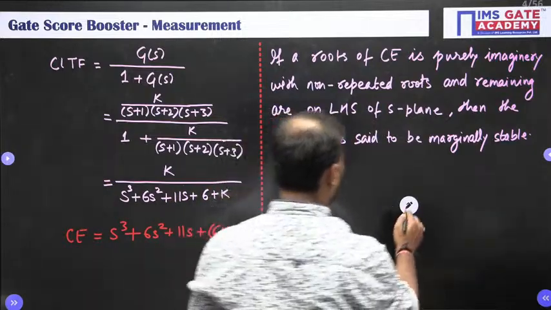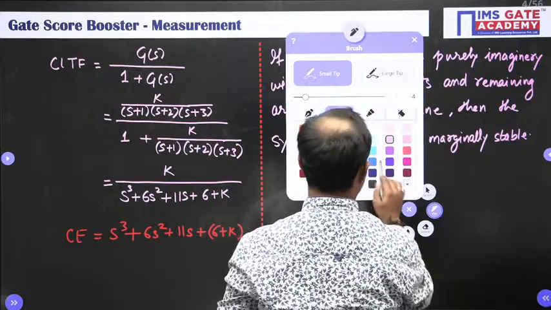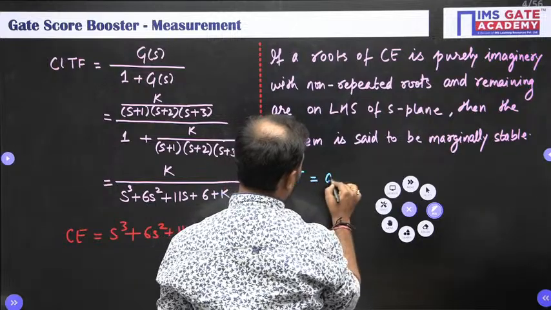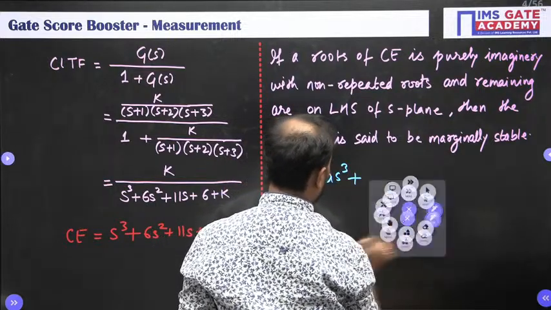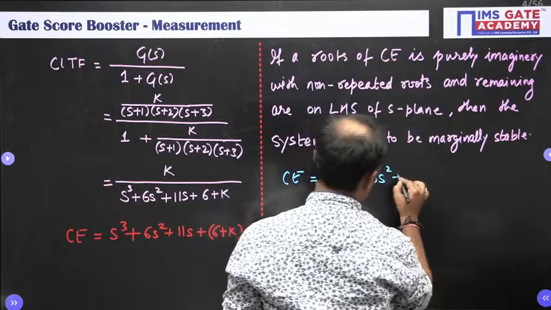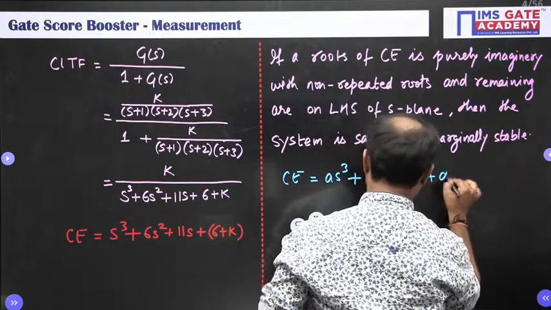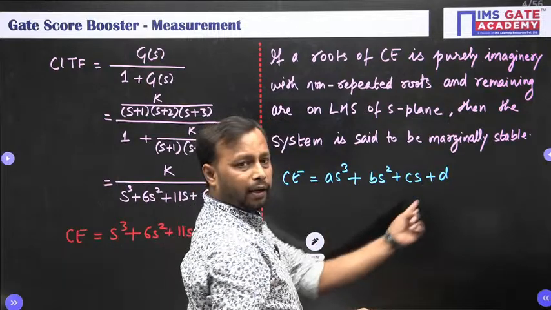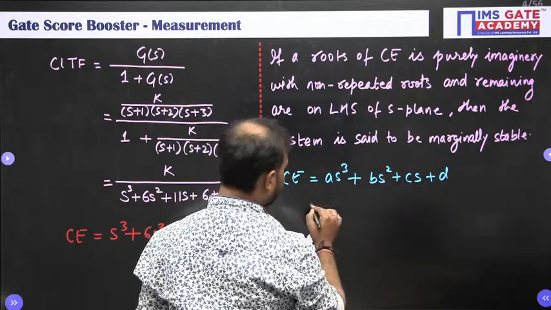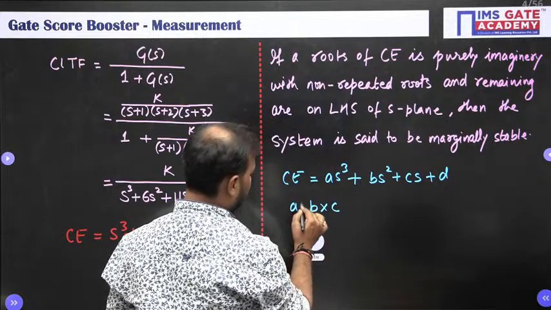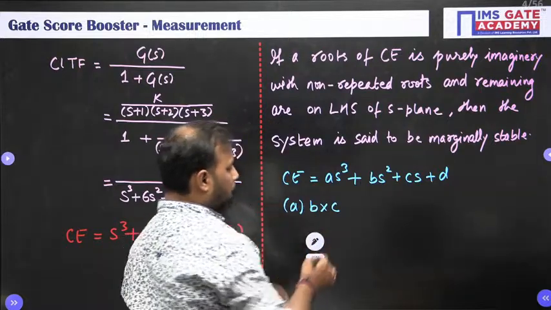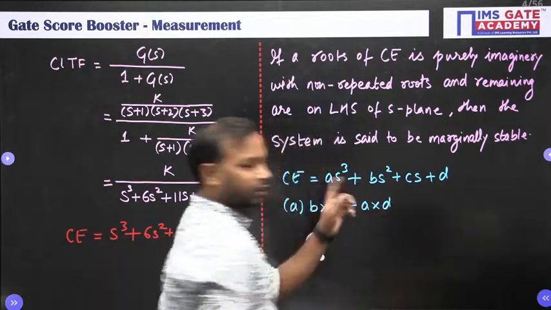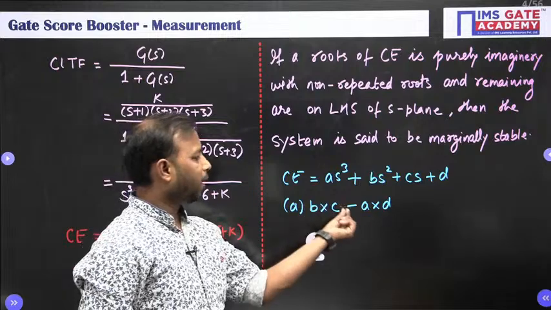If the characteristic equation is a s cubed plus b s squared plus c s plus d, then take b into c minus a into d, which is the internal product minus the external product.